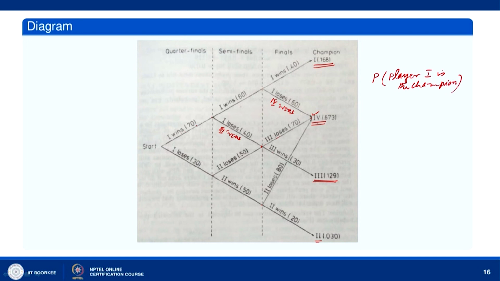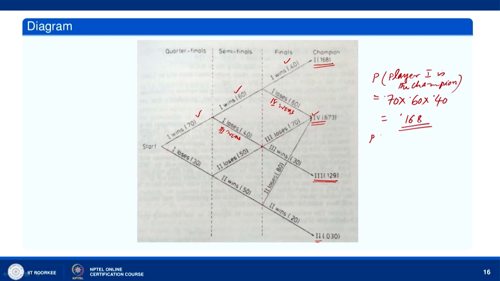So, let us take this branch. This is 0.70 into 0.60 into 0.40, and it is 7 times 6 is 42, 42 times 4 is 168. So, the probability of player 1 becoming the champion is 0.168.